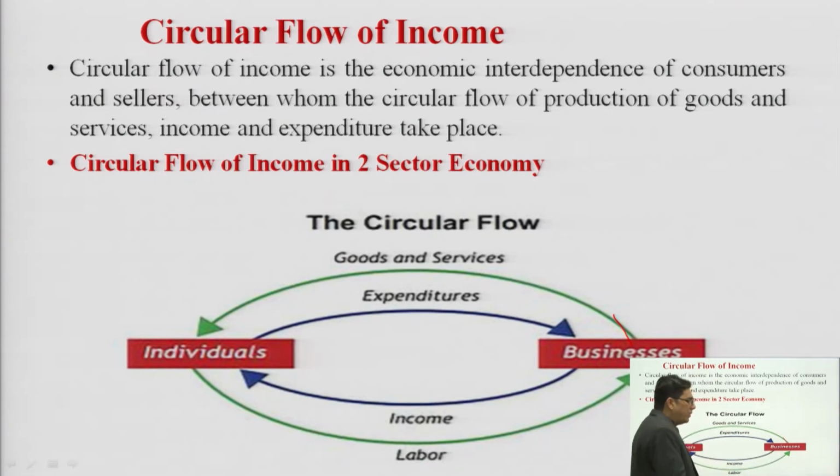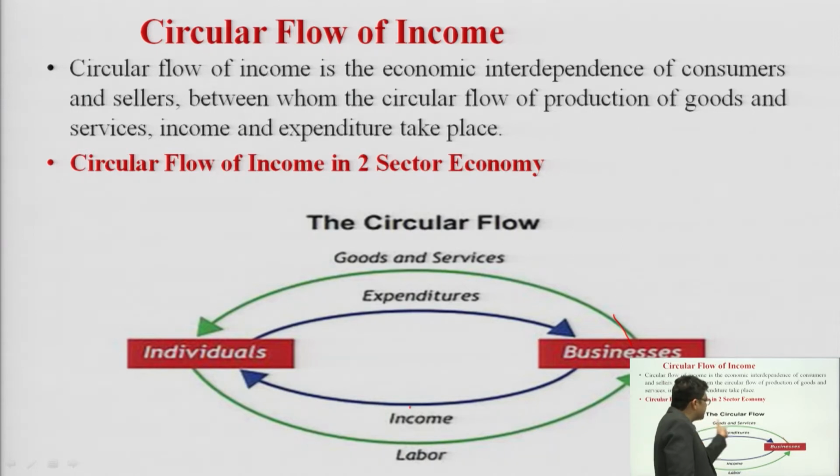Individuals, who are the laborers and workers, work in a number of companies where they produce various goods and services, and in return they get income, certain income in terms of salary and wages. Now this income is spent by individuals on the various goods and services produced by the company.